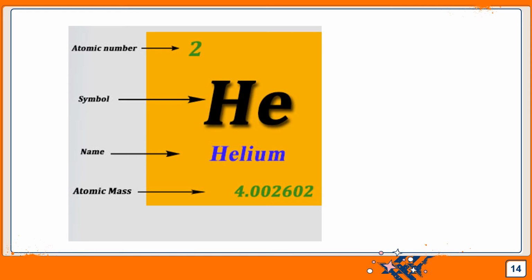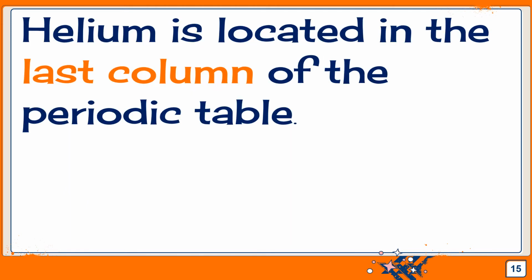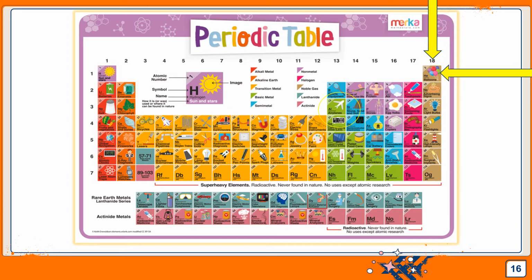So, helium's atomic number is 2. Its symbol is He. The name is helium, and the atomic mass is 4.002602, which is 4.003, which really means the atomic mass is 4. We're going to go over all that again. So, helium is located in the last column of the periodic table, right here, all the way over to column number 18 on the very top.